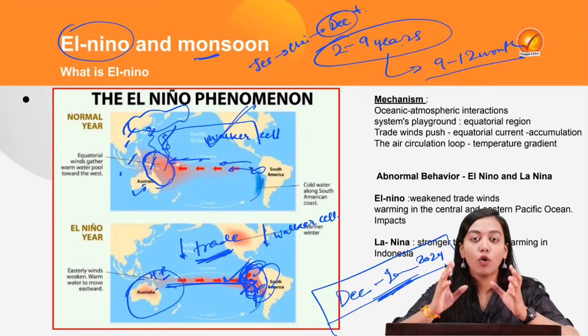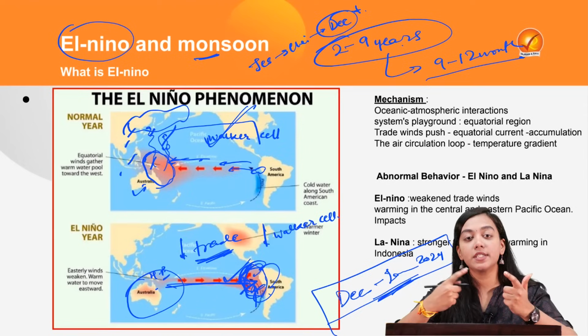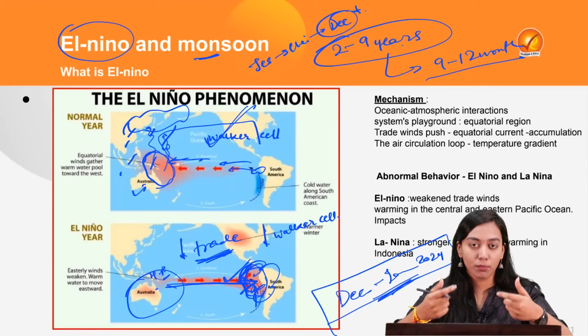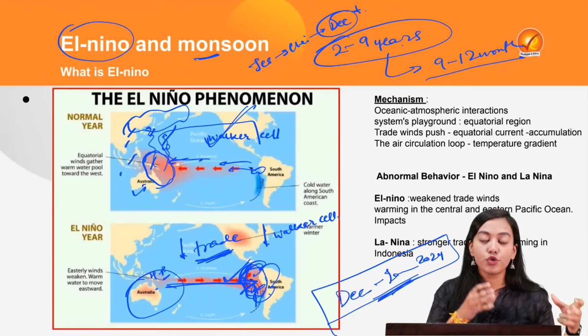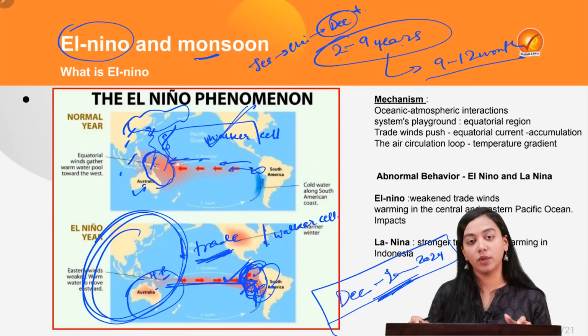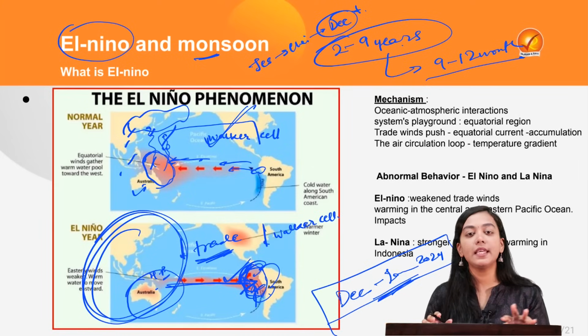So naturally, when there is a weakening of the Walker cycle and the trade winds, it also alters the jet streams. Because of the weakening of these two factors which facilitate the monsoon, it weakens the monsoon, and therefore it causes drought-like conditions in the western part of the world, or basically in the Western Pacific region. So this is the impact on the monsoon.